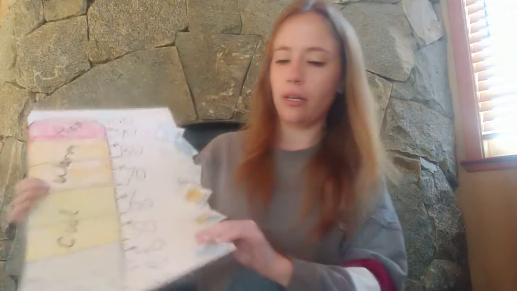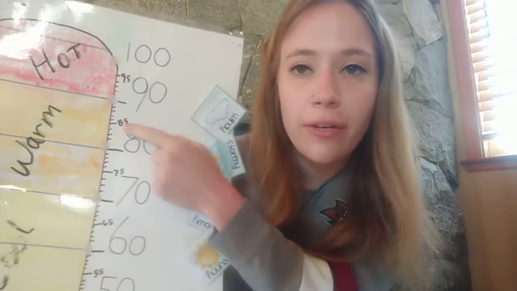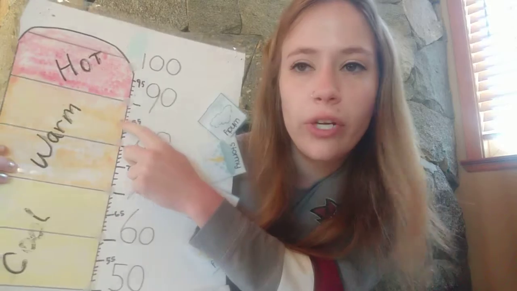So let's go ahead and see where that falls on here. So we should be able to find 86 pretty easy because I know where 85 is, and 85 plus 1 is 86. So just go up one more, and we are in that warm temperature range. So it will be warm today.